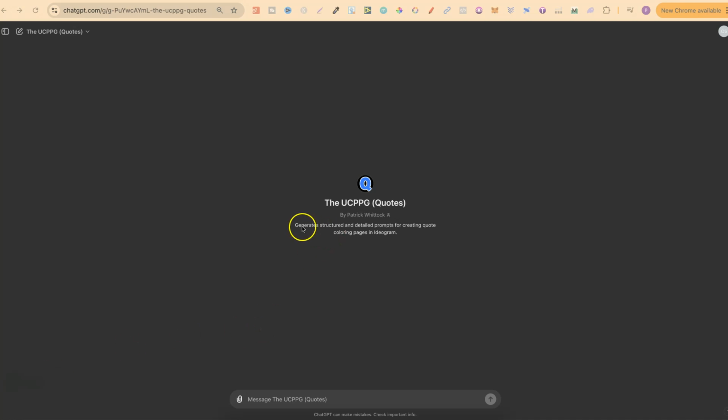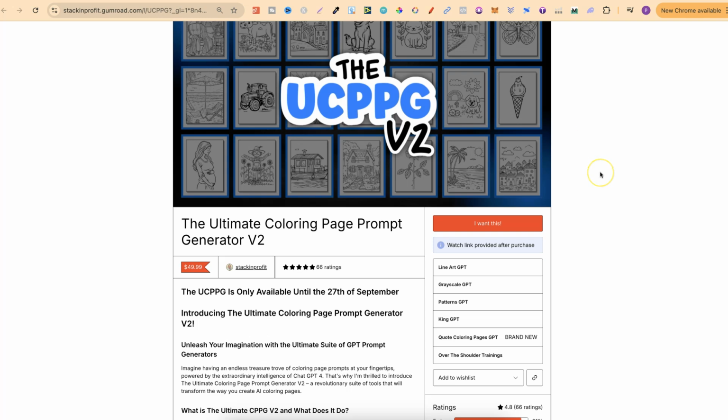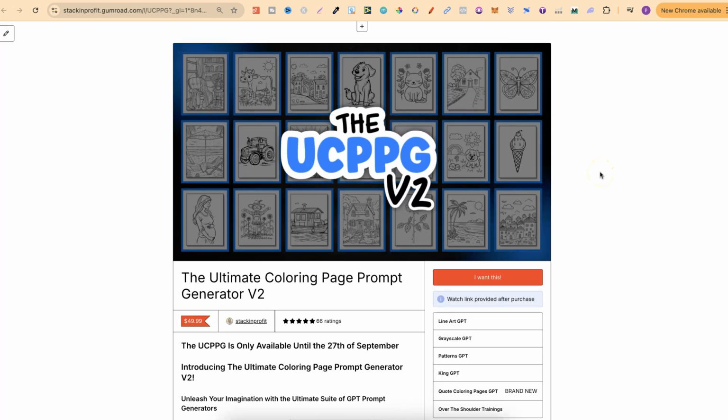Now this generates structured and detailed prompts for creating quote colouring pages in Ideogram. Now this is part of my ultimate colouring page prompt generator, which is just here.